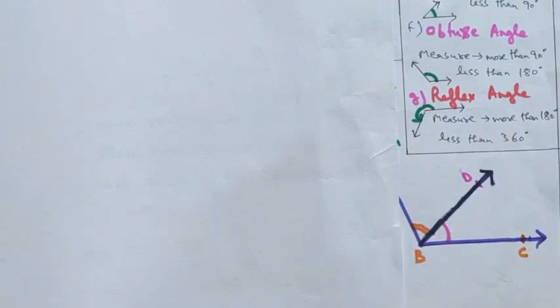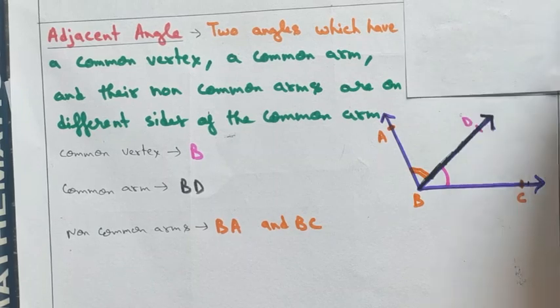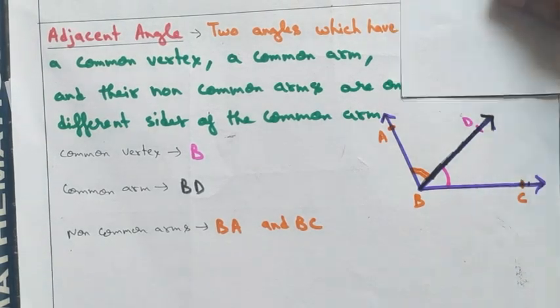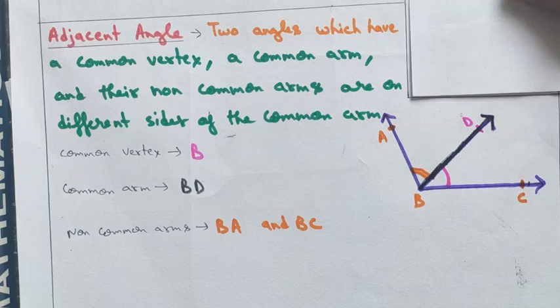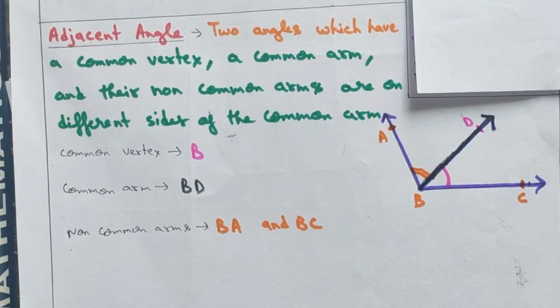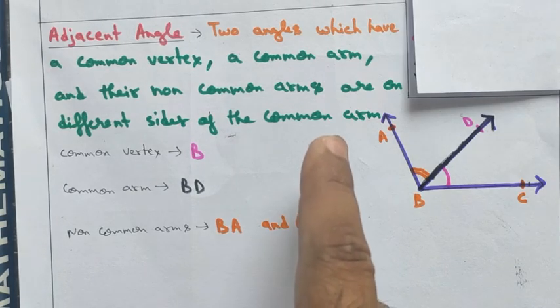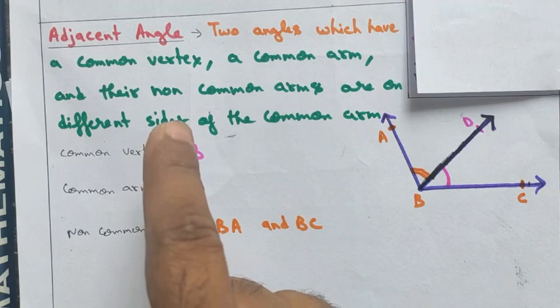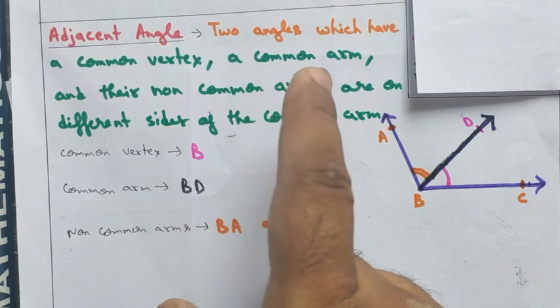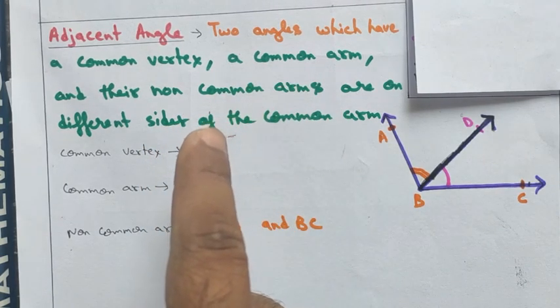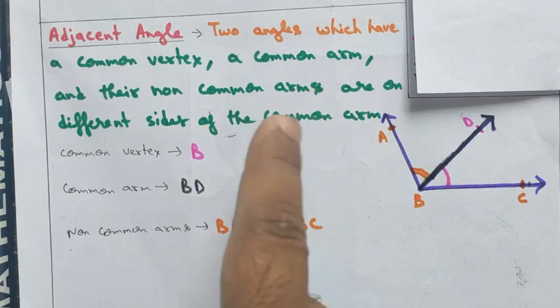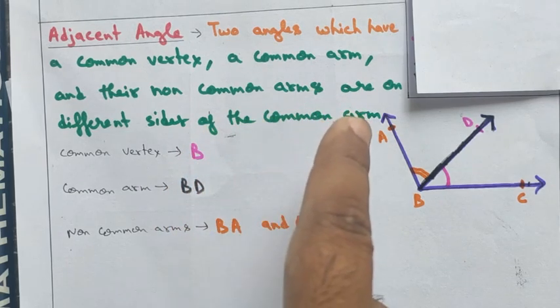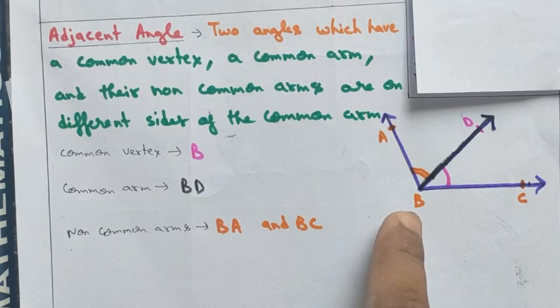Means it will be more than the straight angle and less than the complete angle. So these types of angles you have studied in your earlier classes. It is just the revision of the basic concepts. Another very important point about adjacent angles. Two angles are called adjacent angles if they have a common vertex, a common arm, and their non-common arms are on different sides of the common arm.